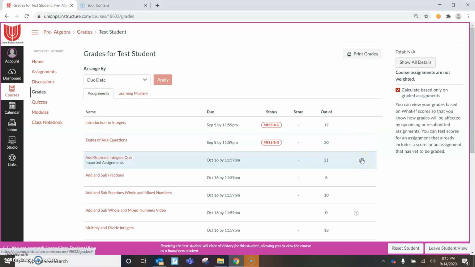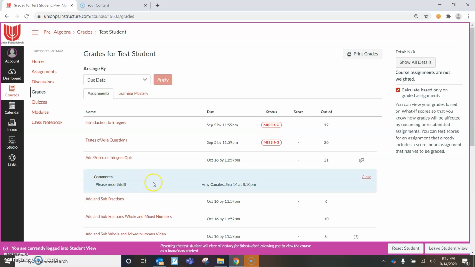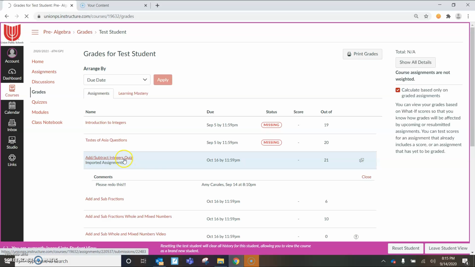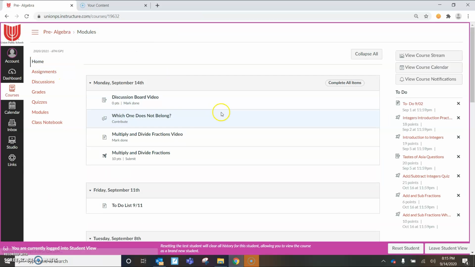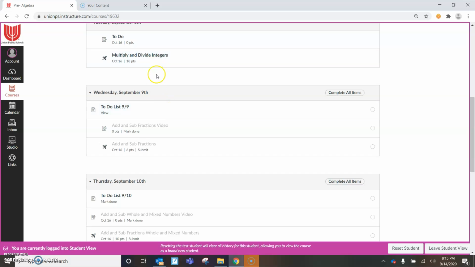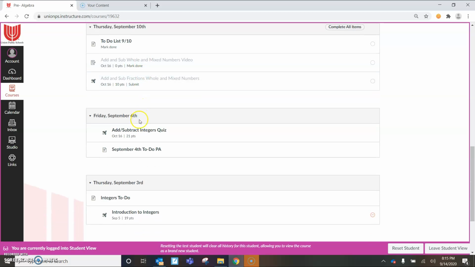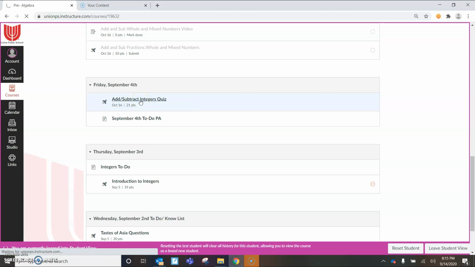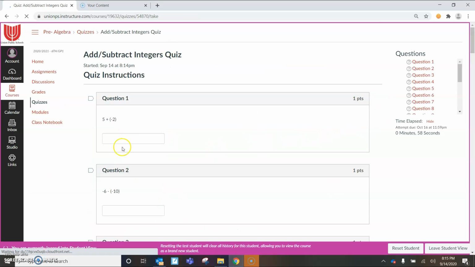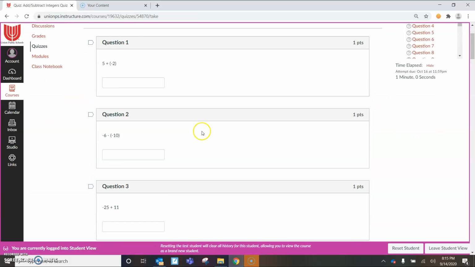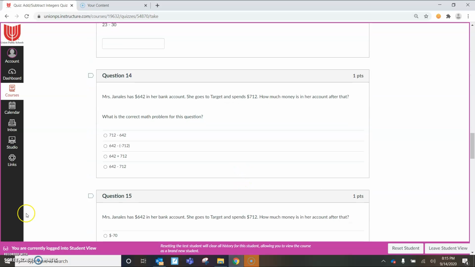Some of them you might not have comments on. That's okay. So it'll say, please redo this. If that's the case, you can click it and then wait. Oh, there you go. You can click it and then you can redo it. So then I would go back to the module it was in. This is the add and subtract integers quiz. So I'm going to go back and find the add and subtract integers quiz. There it is right there. So I'm going to go back in there and redo the quiz and then see if I can get a better grade. Okay? I hope that helped you. If you have any questions, send me a message on Canvas.